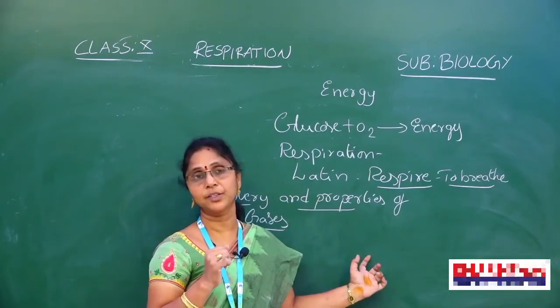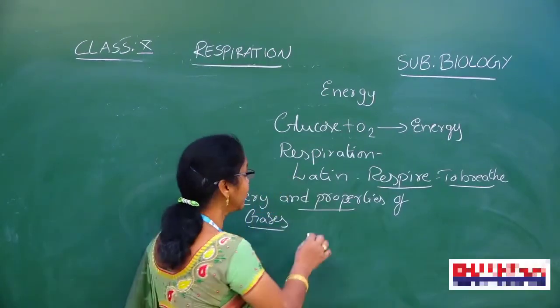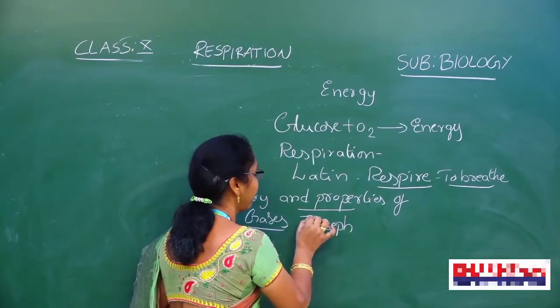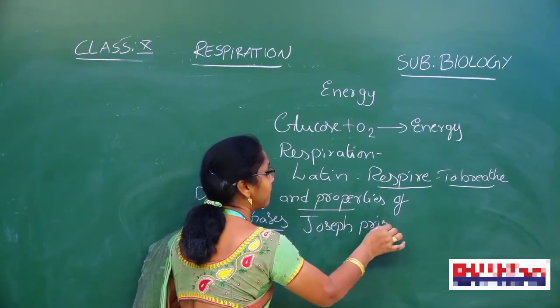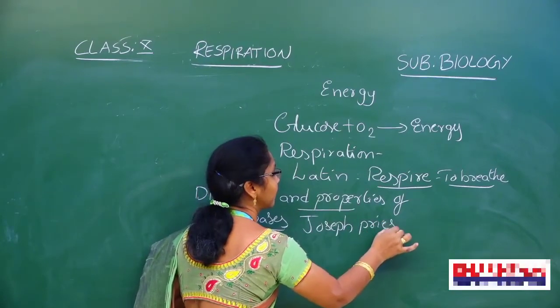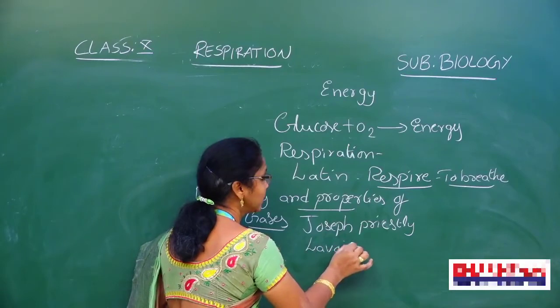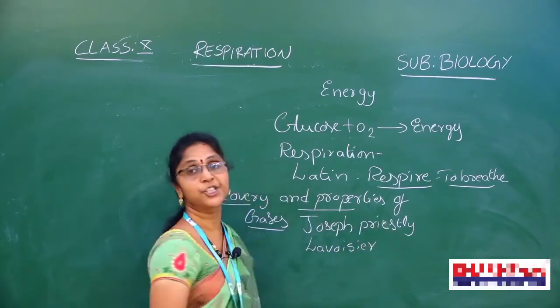The scientists were Joseph Priestley and Lavoisier.